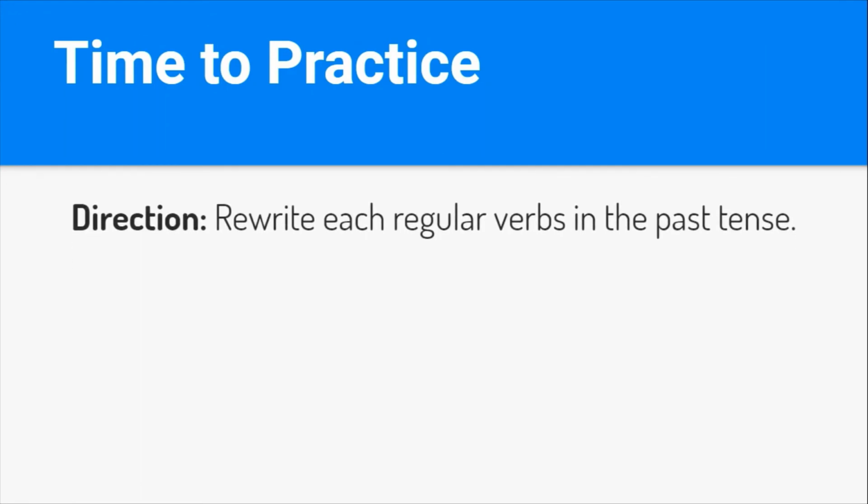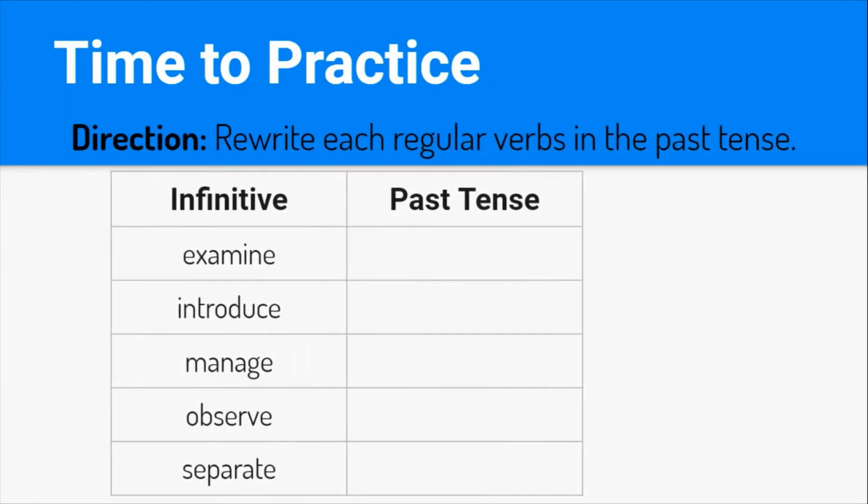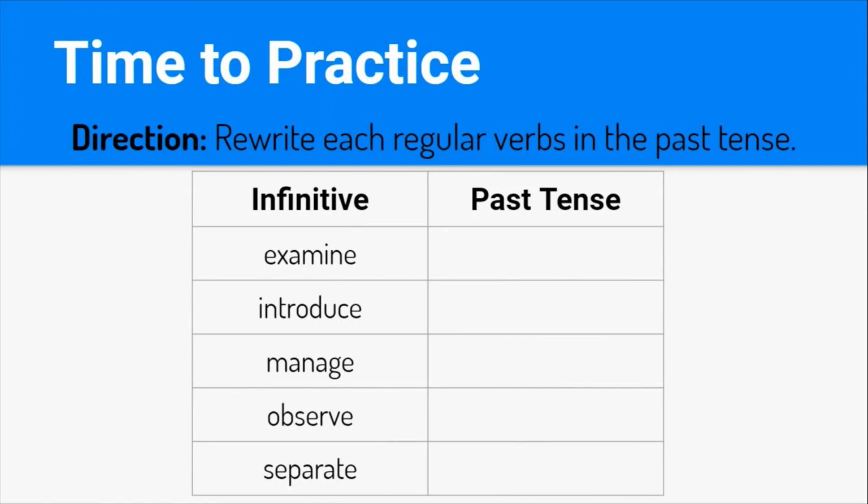Okay, so time to practice. So please rewrite each regular verb in the past tense. So just stop the video and create or form the past tense with these verbs, okay? Okay, so all of them end with an E, right? So what are we doing to them? Yeah, just adding a D. That's right.